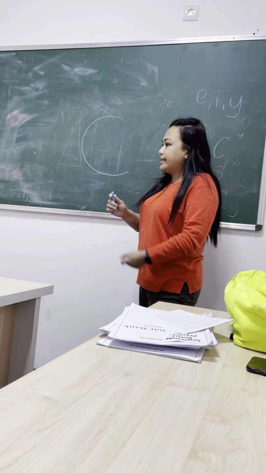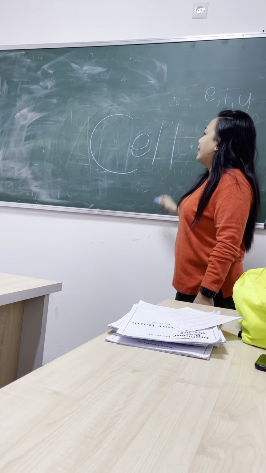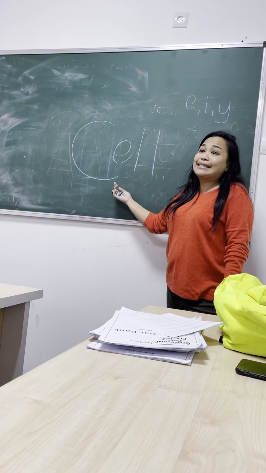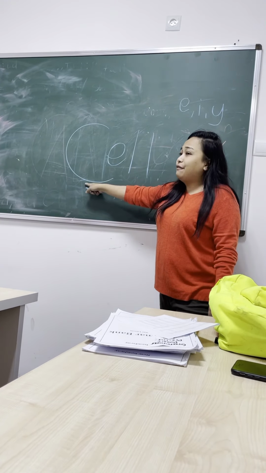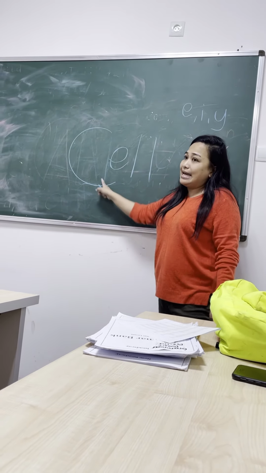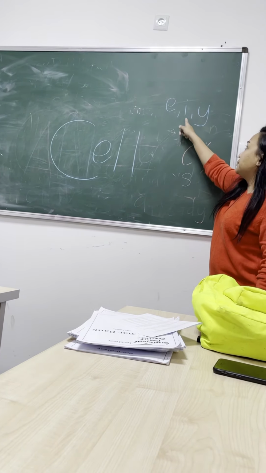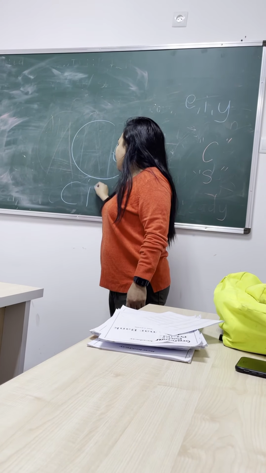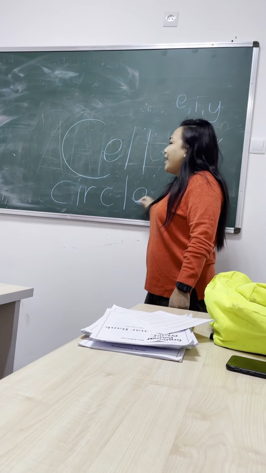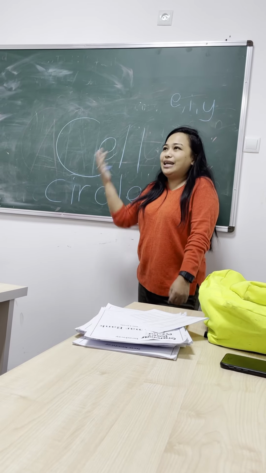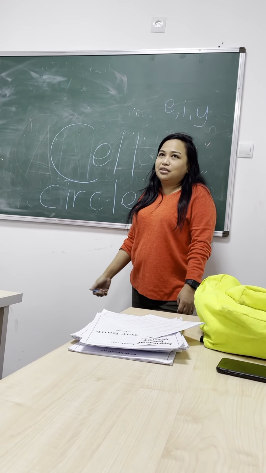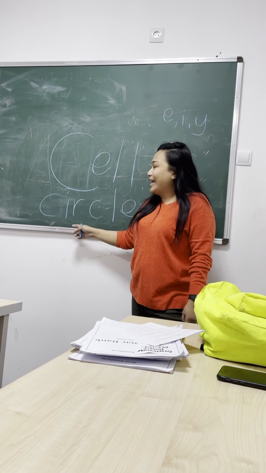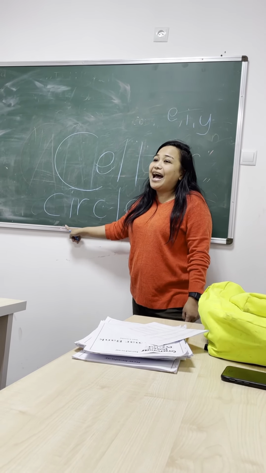In Russian it comes as S, in English it comes as S. Okay? An example: cell. We will not read it as kel, we will read it as sel. Why? After C comes E. Another example, I. Okay? Circle. A lot of my students, pre-intermediate and intermediate, will say kirkel. Wrong. It's circle. Why? C and I.